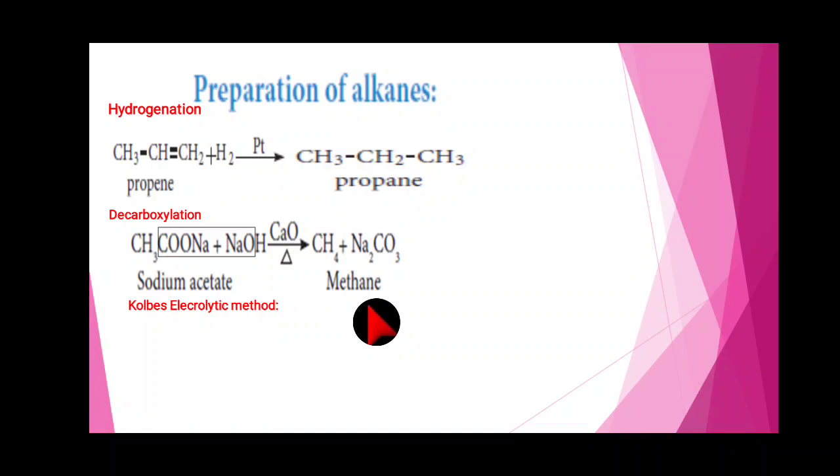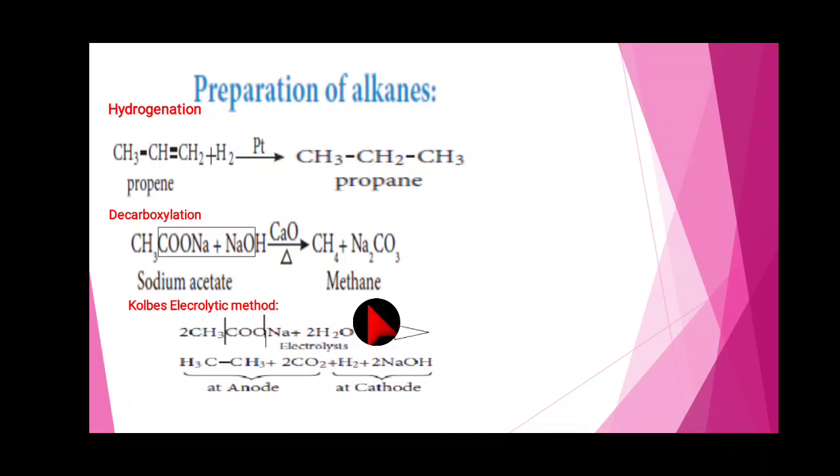Next, Kolbe electrolytic method. Kolbe electrolytic method means when sodium or potassium salt of carboxylic acid is electrolyzed, the higher alkane is formed. Actually, sodium acetate, 2 moles we have to take, reacts with 2 moles of water. So, what is the product? The decomposition occurs.